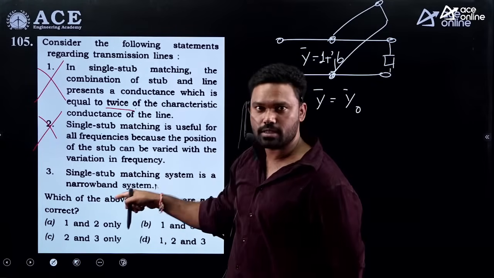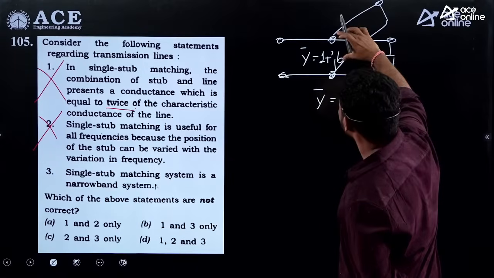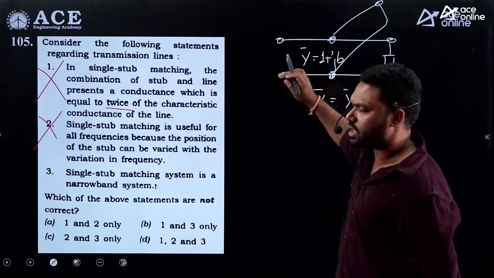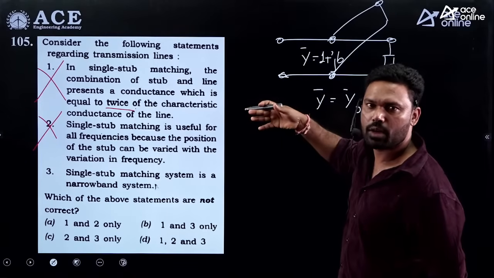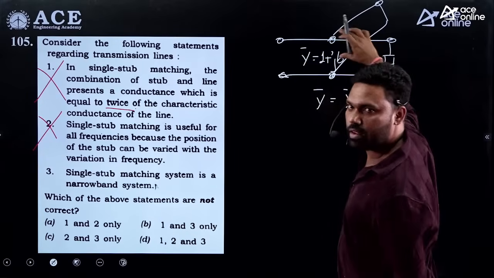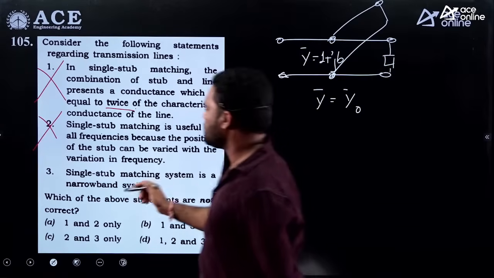Yes, it is a narrow band system. Why? Because it will match a given single frequency. Fine. So just the frequencies in and around that, but it is not suitable for the whole wide range of frequencies. Why? Because for a given frequency the length is fixed. So this is a correct statement.